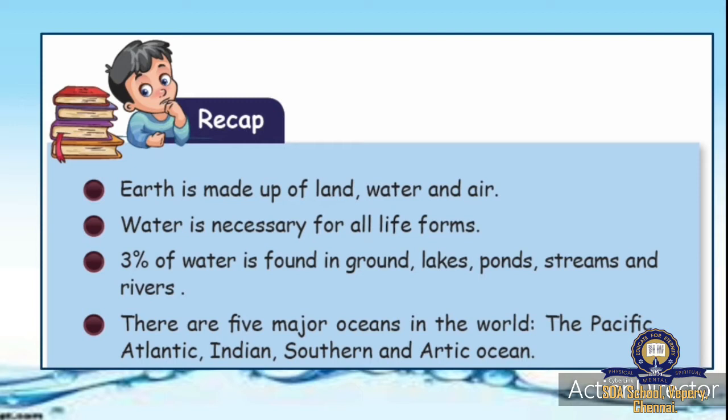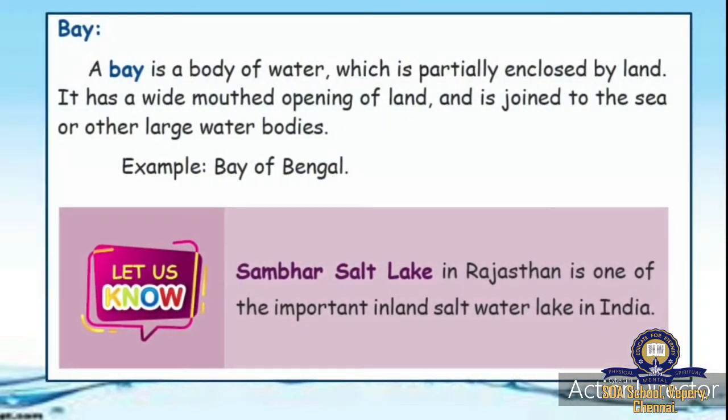Okay, there are 5 major oceans in the world. We studied about Pacific, Atlantic, Indian, Southern and Arctic Ocean. These are things we studied in our last class, and we studied about the types of water bodies: oceans, seas, rivers, lake, gulf. Now we shall continue the types of water bodies. Today's class we shall study about other remaining water bodies, that is bay.